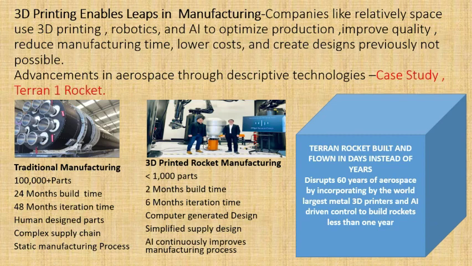So with the 3D printer, you can go for 3 months build time. So 48 months iteration time, now because of 3D printer, it becomes 6 months time. So human design parts here, completely computer generated design. So complex supply chain here, simplified supply chain. So static manufacturing process, completely with artificial intelligence, continuously improving manufacturing process. So this is the case study of the Terran rocket.